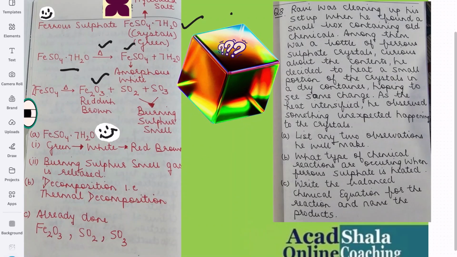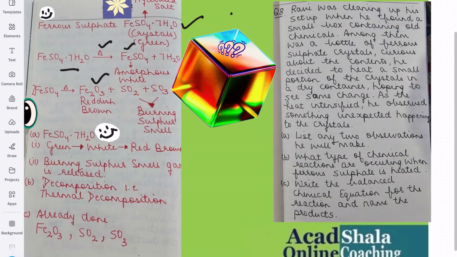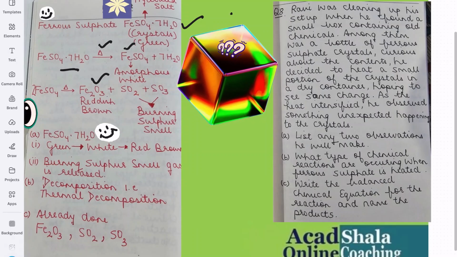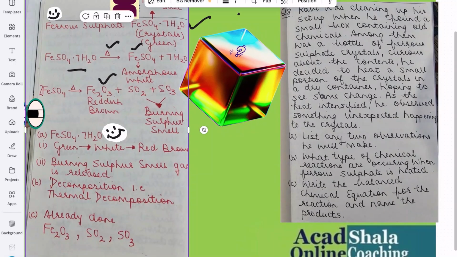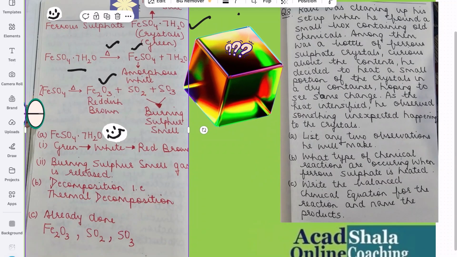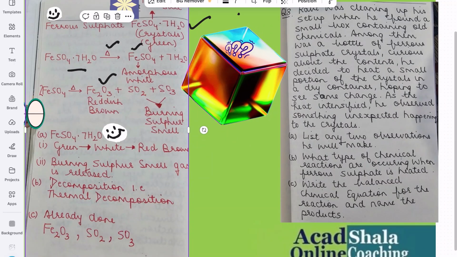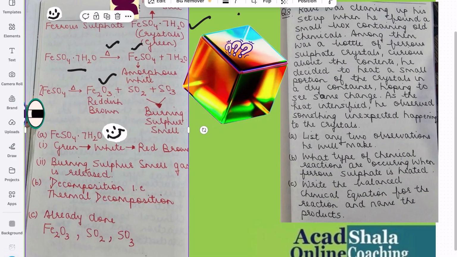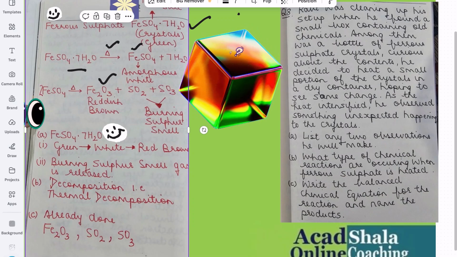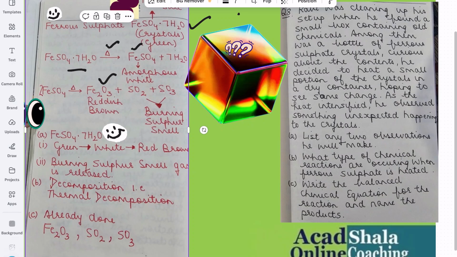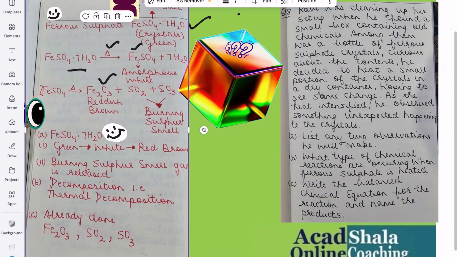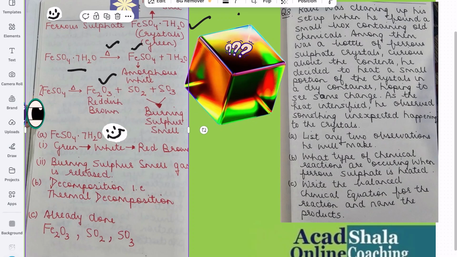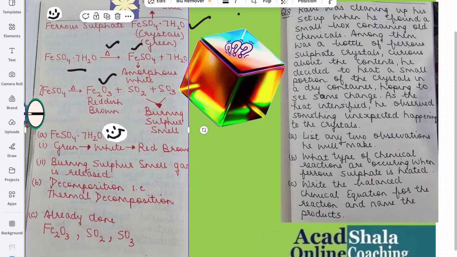And the second part says, list any 2 observations he will make. We have written them over here. First, green to white, white to red brown. And the second one, gases with a burning sulfur smell are released. After this, the B portion says, what type of chemical reaction occurs when ferrous sulfate is heated? That is a decomposition reaction, but which? It is in the form of heat, and it is known as thermal decomposition.